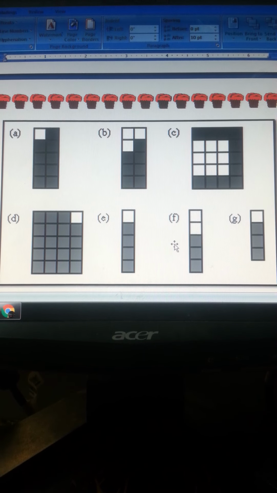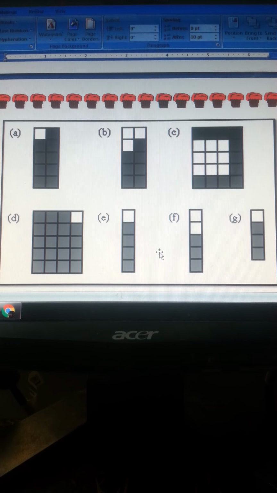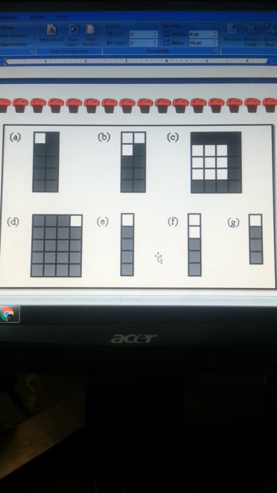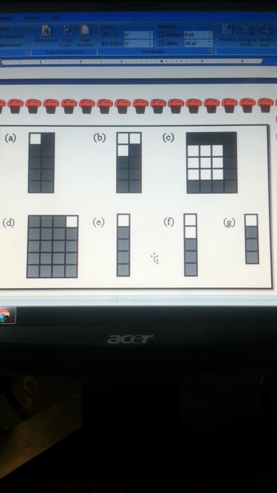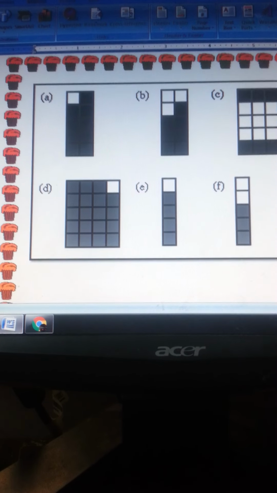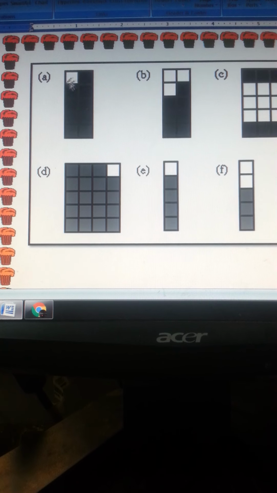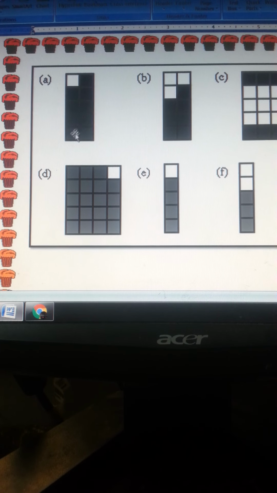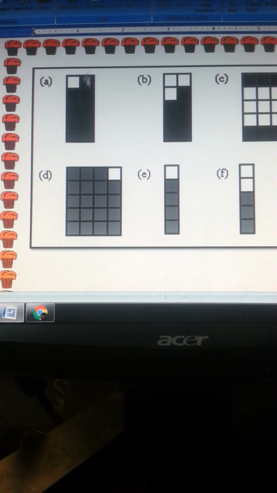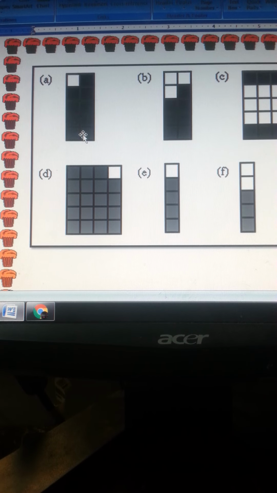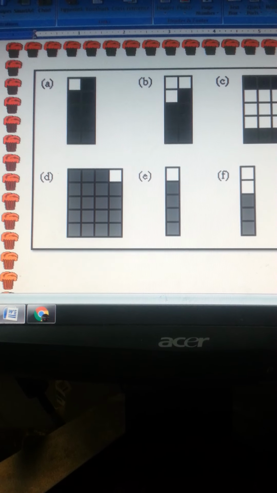So let's do the application for this. I hope you have understood the concept which I have given you with the figures and verbally. Now let's do the application to make it easier to understand. Consider this A part. It has 1, 2, 3, 4, 5, 6, 7, 8, 9, 10 total parts, and the shaded ones are 9, the unshaded one is 1, right? So we have to convert this figure into a percentage. How are we doing this?